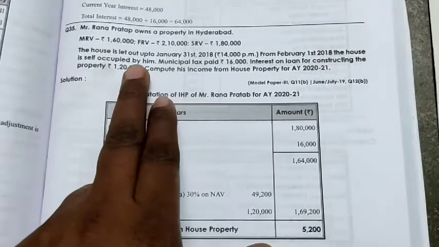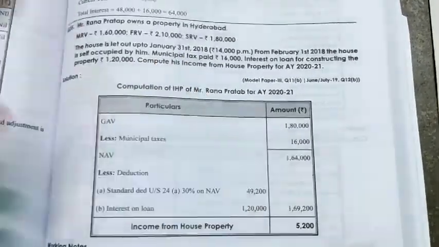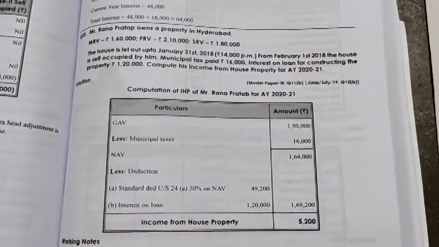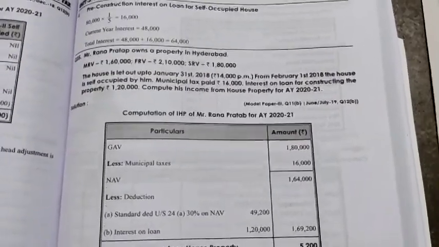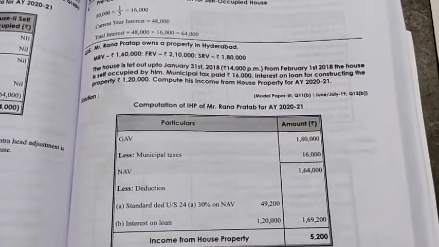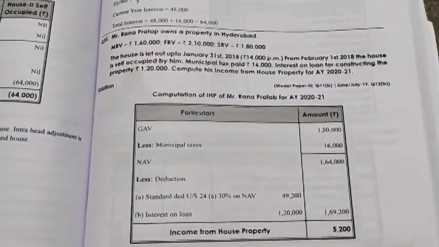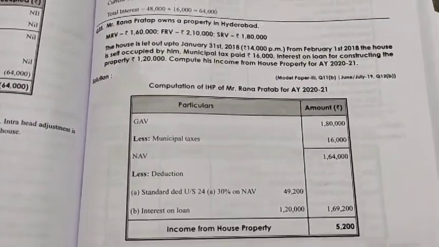So here what happened? Till 31st January the house is given for let out purpose. Afterwards, February and March, that means 2 months, the house has been self-occupied. If some period is let out and some period is self-occupied, for that year we have to consider it like a let out only.